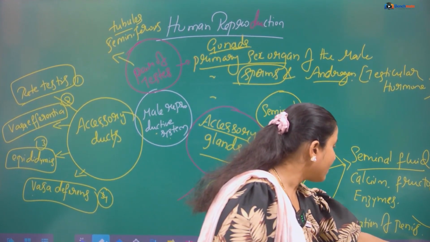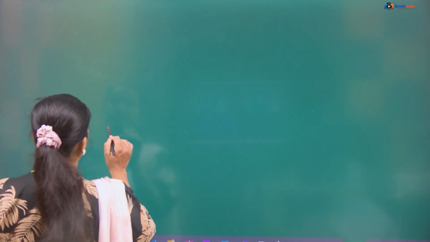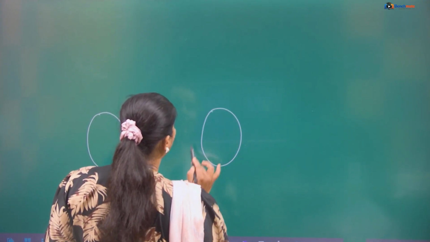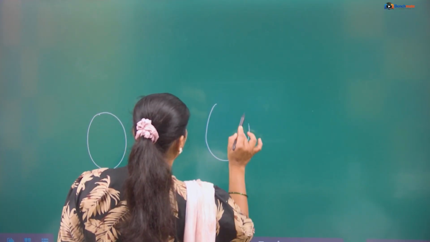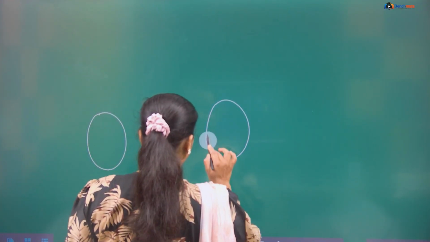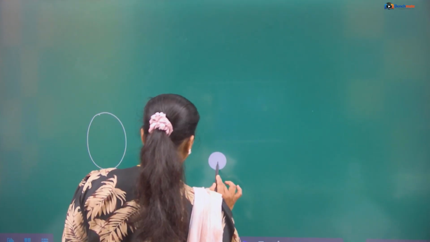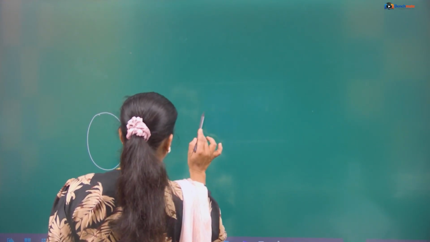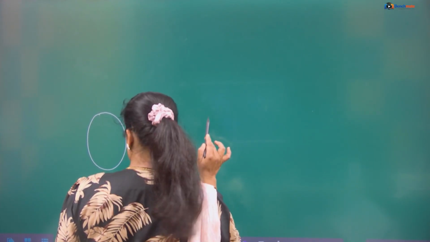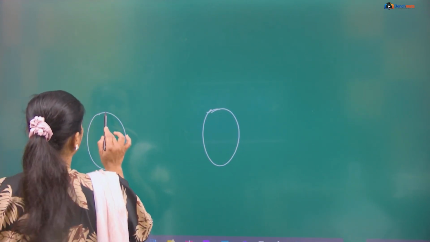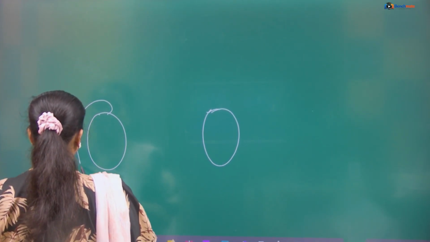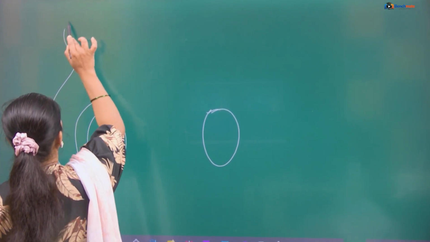Now the drawing. How do we draw the diagram for the male reproductive system? First, we have to take the two testes, which are located, as I already told you, in the pelvic region. Draw an oval shape. Then you should start with the epididymis, then go like this.